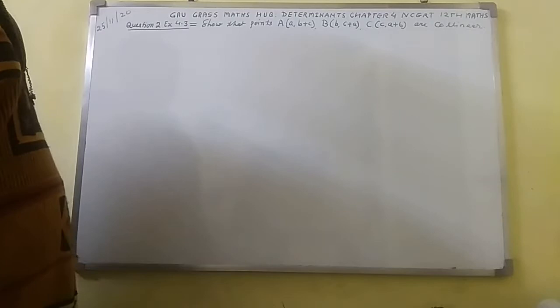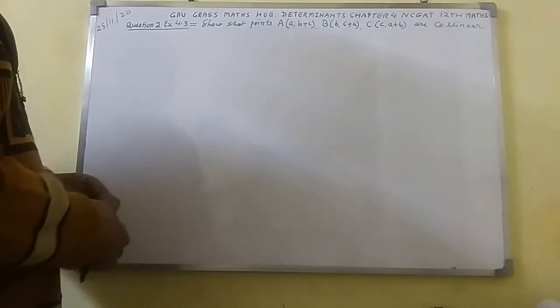So here I shall make the diagram of a triangle in which I shall mark the vertices as A, B, C. Three vertices will be there in a triangle, and then I shall find the area of the triangle by using the determinant method. If the area of the triangle using the determinant method comes out to be 0, then all these points A, B, C will be collinear. Let us see.